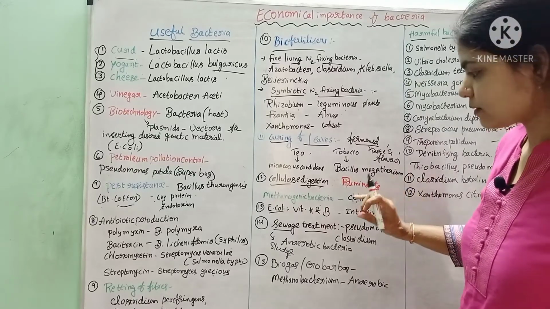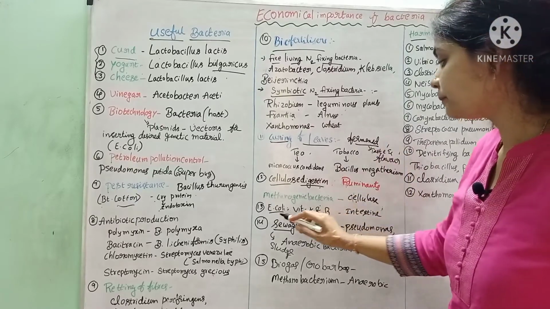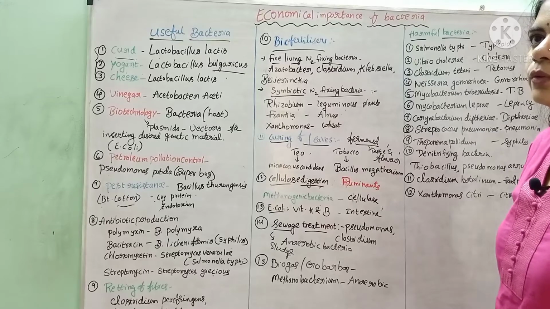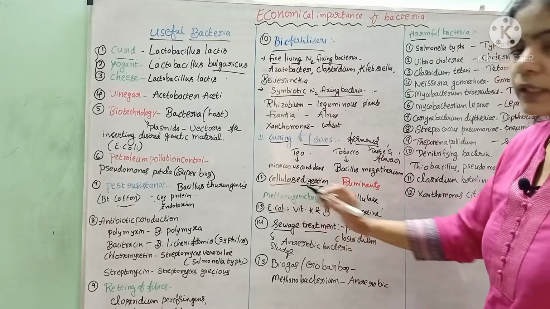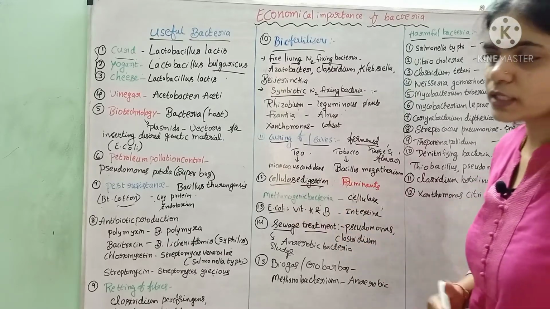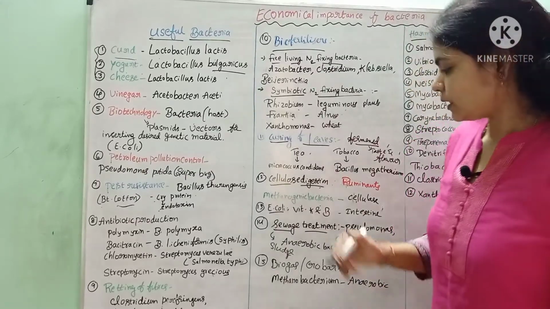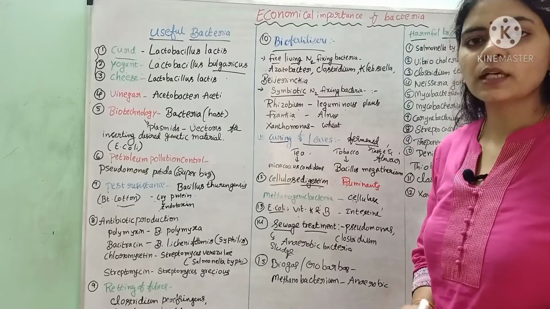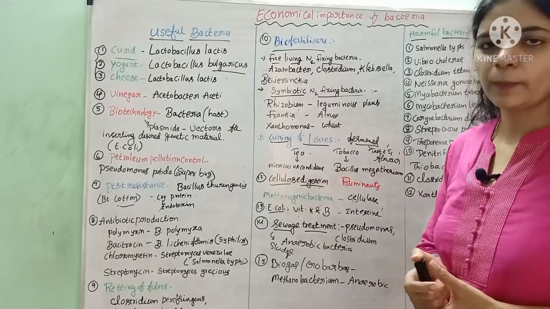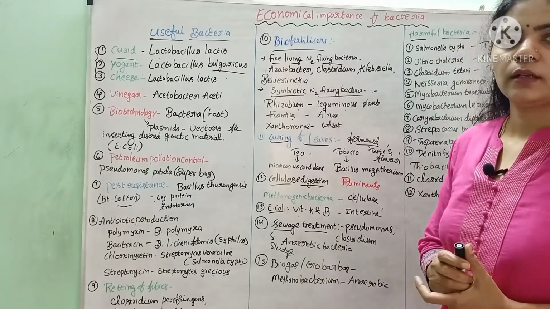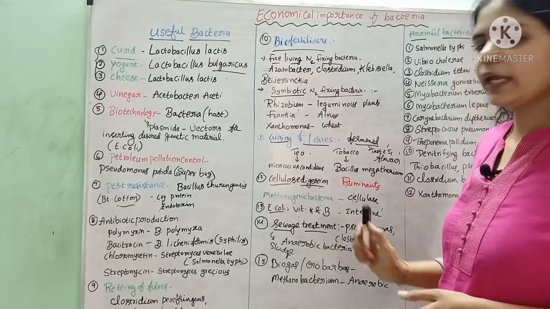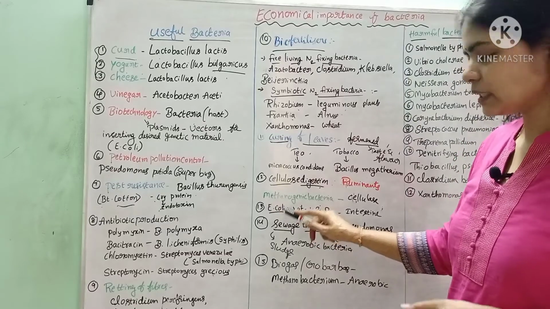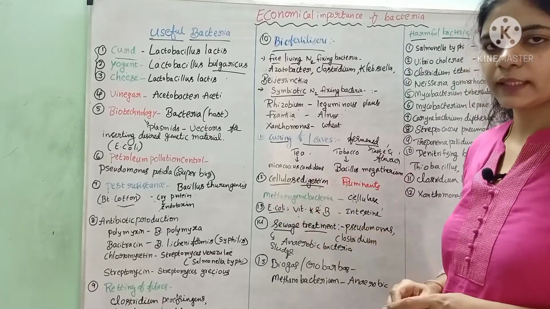Sorry, E. coli. You know, there is E. coli bacteria which is present in our intestine. It helps in the release of vitamin K and B. Normally we don't take any supplement of vitamin K. We take B complex vitamins, vitamin A, vitamin E and so on, but vitamin K deficiency does not normally occur, because in our intestine E. coli bacteria is present.